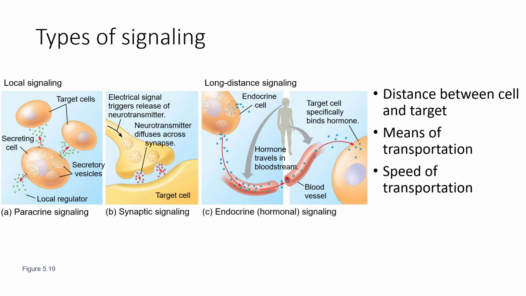And the differences to look at here between these three are the distance between the cell that is releasing stuff and the target, the means of transportation, whether it's just in the intercellular medium, whether it's at a synapse, or whether it's through the blood, and the speed of transportation. Synapses, for example, are the fastest. Paracrine signaling is often very fast, and hormonal signaling can be slower but is longer term.